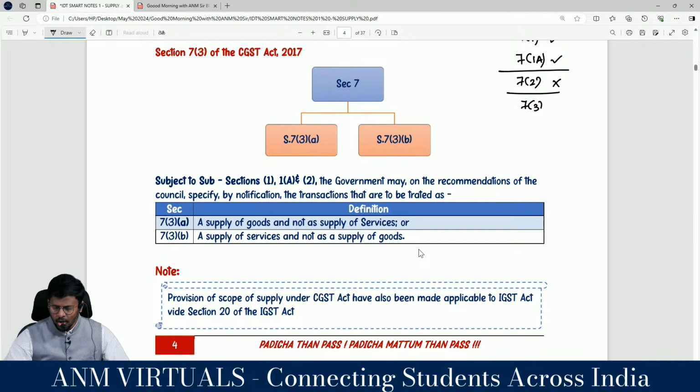The government may, on the recommendation of the council, specify by notification the transaction to be treated as supply of goods and not supply of services, or supply of services and not supply of goods. That means some activity or transaction today we may have said is supply of goods, tomorrow we will change it. Today we may have said supply of services, tomorrow we can change it; we have the power, and you should not question it. So that is what section 7 subsection 3 is all about.